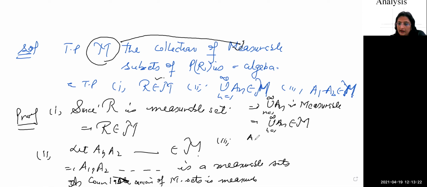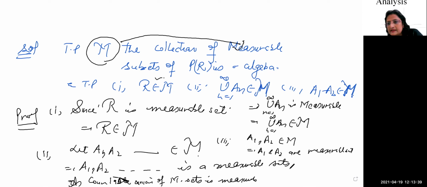Now the third property. Take two sets A1 and A2 from M. It implies A1 and A2 are measurable sets. And we know that the difference of two measurable sets is measurable. You can either write this or prove it. It implies A1 and A2 complement are measurable sets.